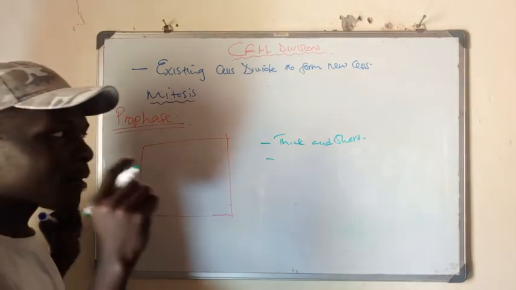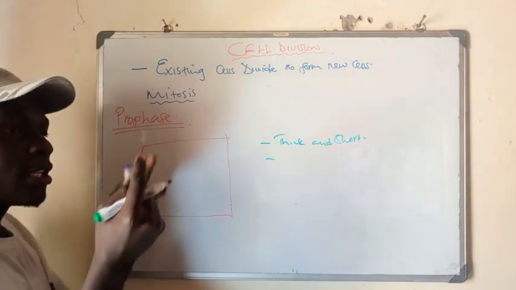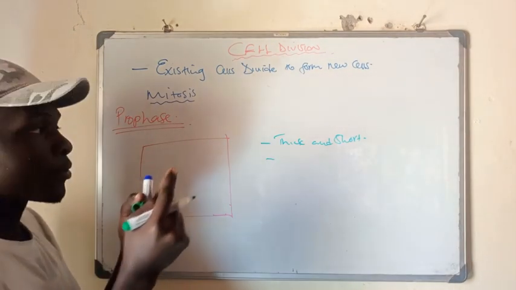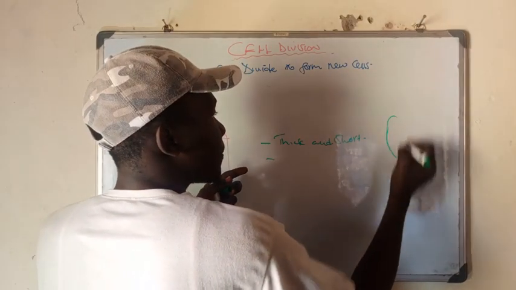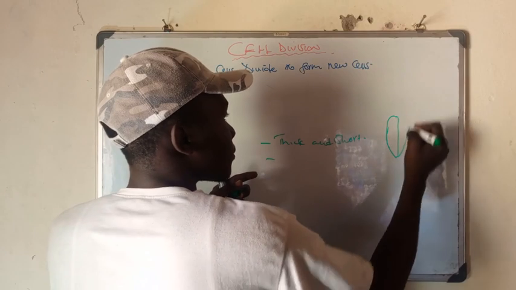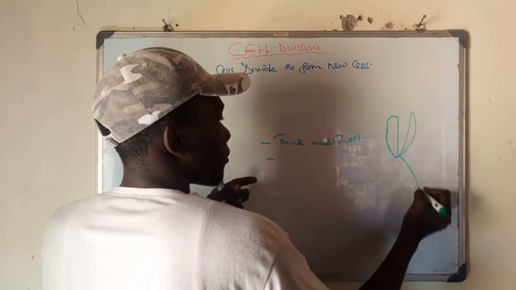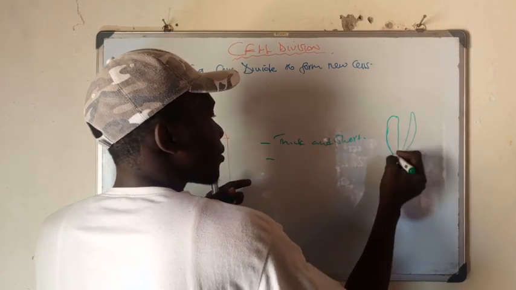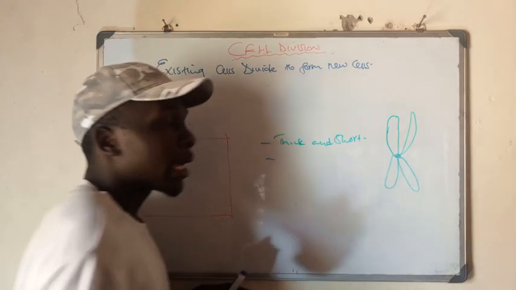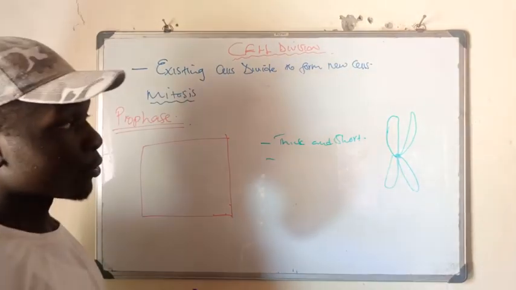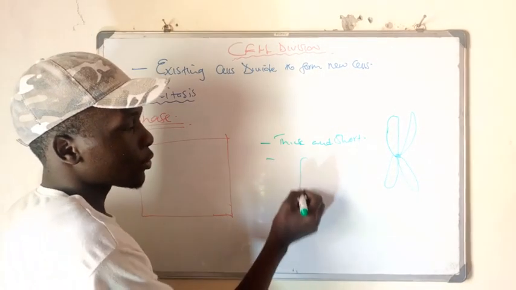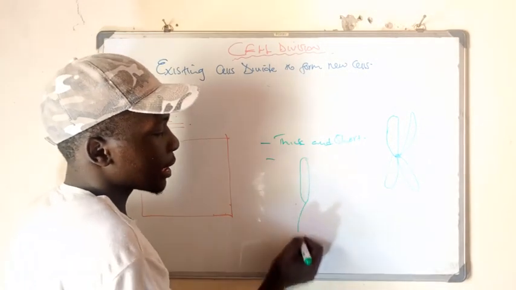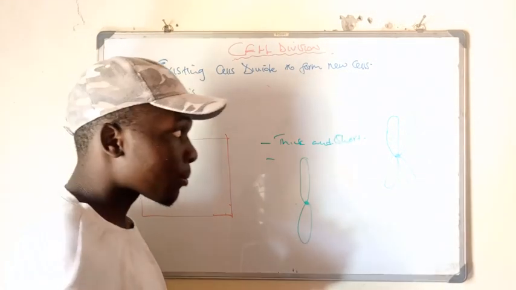Then as they become very short, they begin to pair up. So we have this whole structure that looks like this here. This whole thing is what we call a chromosome. So this can be a chromosome, and also this, when you split it into two, it can also be a chromosome.